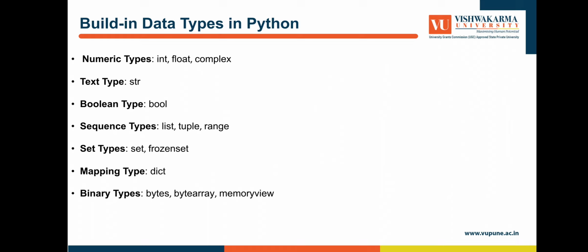Second, we discuss built-in data types in Python. First, numerical types: int, float, complex. Strings are text types. Bool is a boolean type. Sequence types are list, tuple, range. Set types are set, frozenset. Mapping type is dict, which means dictionary. Binary types are bytes, bytearray, memoryview.